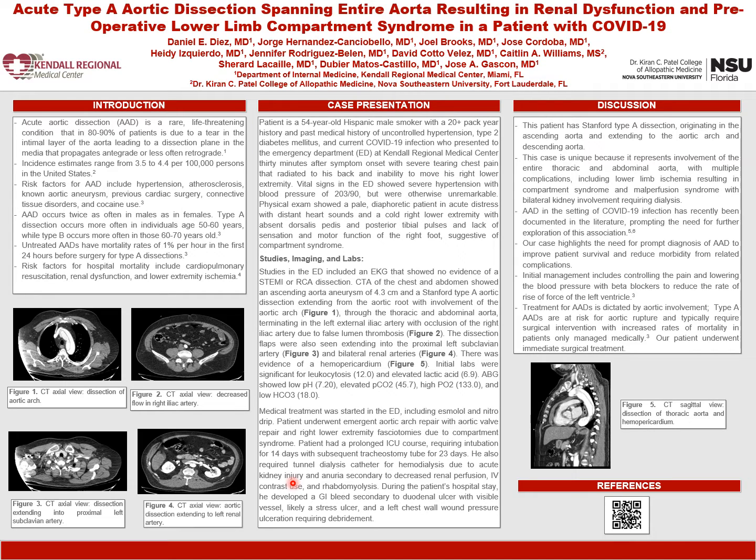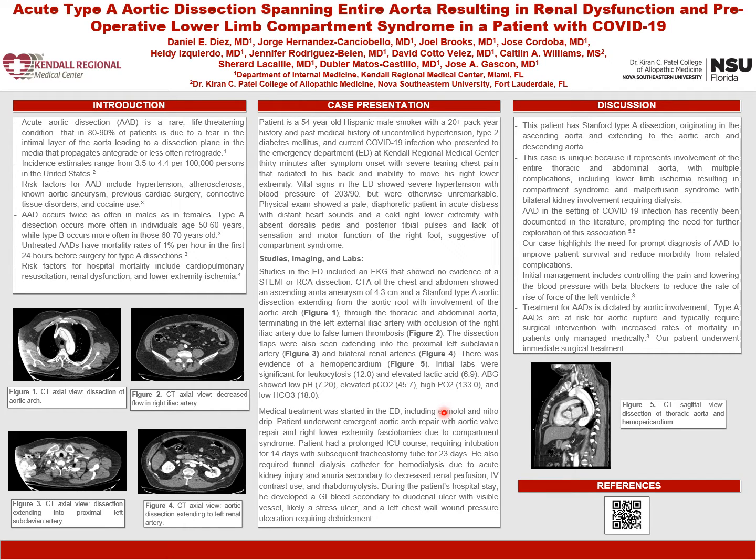Initial labs were significant for leukocytosis of 12 and a metabolic acidosis with a pH of 7.2, secondary to lactic acidosis of 6.9. Medical management was started in the ED with an esmolol drip and a nitroglycerin drip to control the patient's blood pressure, and the patient underwent emergent aortic arch repair and aortic valve repair and right lower extremity fasciotomies due to compartment syndrome. The patient also had a prolonged ICU course requiring 14 days of intubation with subsequent tracheostomy tube for 23 days.